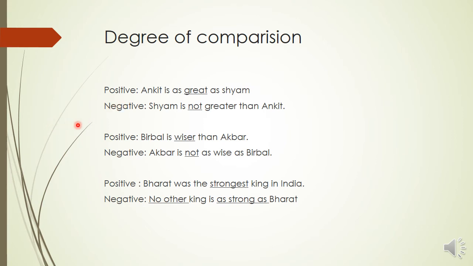Now look at this comparative sentence. Birbal is wiser than Akbar. Akbar is not as wise as Birbal. We are using the negation not, and we are making it a negative sentence. Bharat was the strongest king in India. This is superlative sentence. Changing to negative sentence, no other king is as strong as Bharat. So what is the negation we have used? No other.